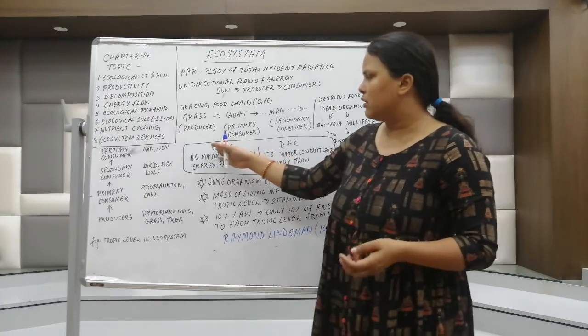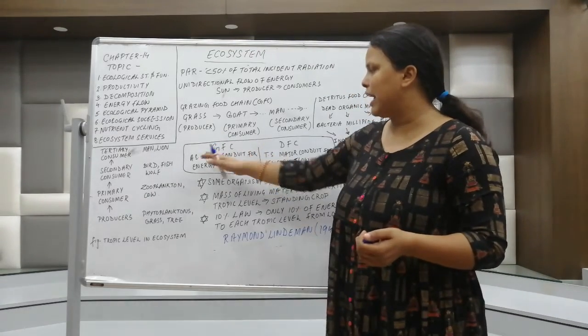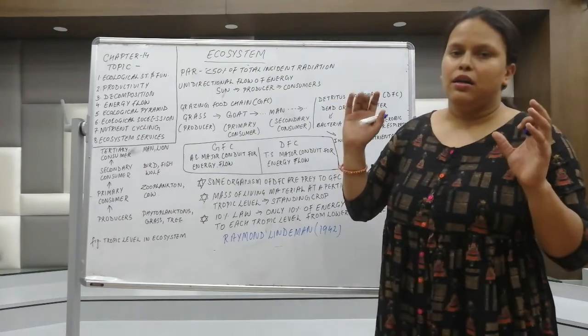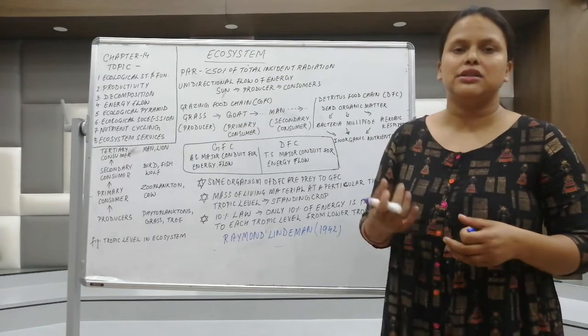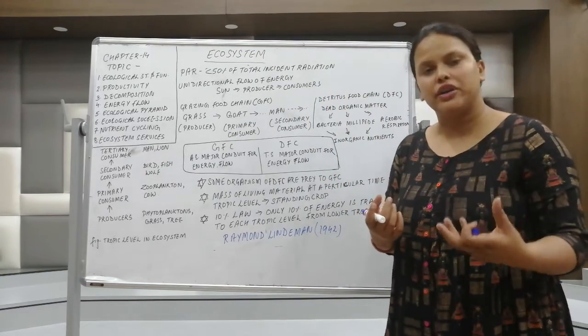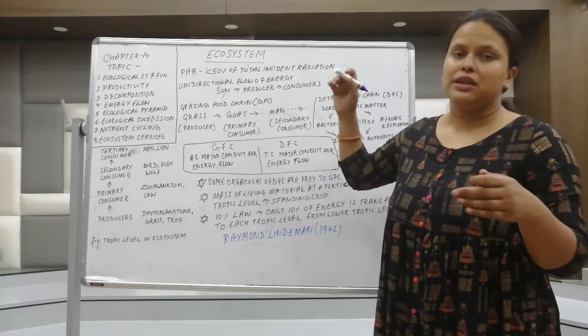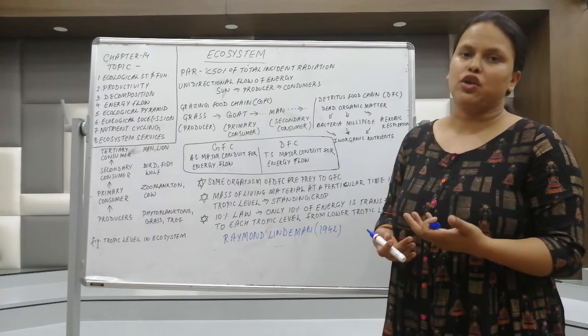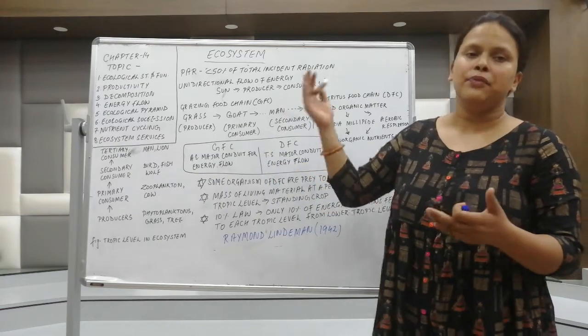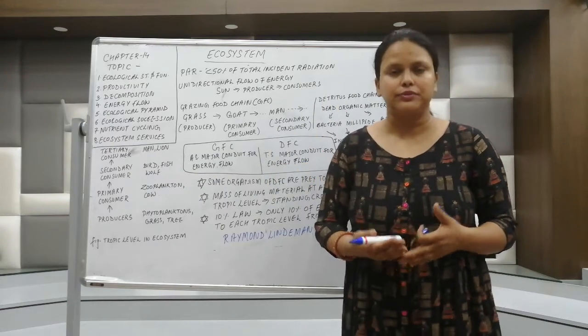Now, this grazing food chain is actually in aquatic system. It is the high source of energy. So, the grazing food chain actually provides a lot of energy in case of aquatic system. But in terrestrial system, this detritus food chain provides a lot of energy. So, that is the difference between the grazing food chain and detritus food chain.